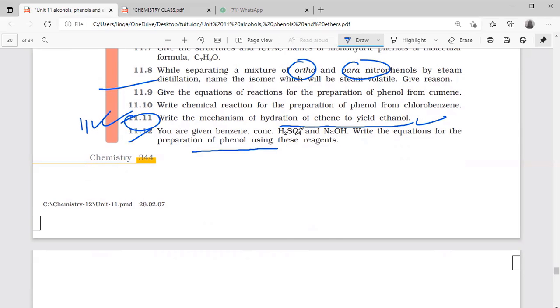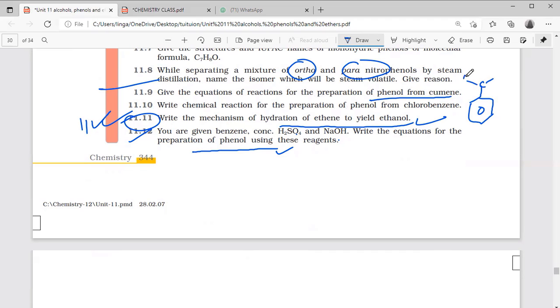This benzene sulfonic acid will come with NaOH, sodium phenoxide is coming, then it is giving phenol. Preparation is already done. Properties, we are discussing properties. So it should be 10th and 9th question also. The equation for the reaction for the preparation of phenol from cumene. Yes, this is also done.